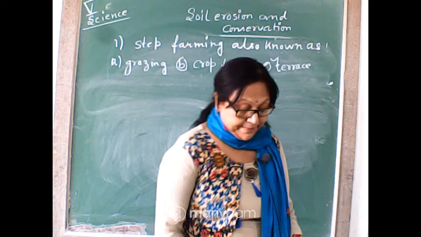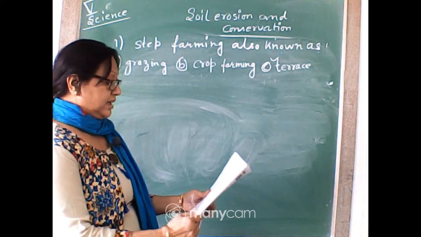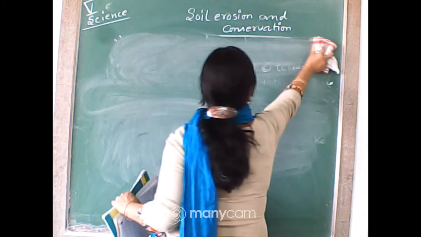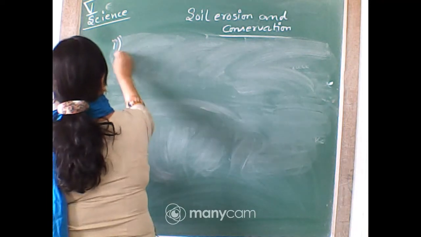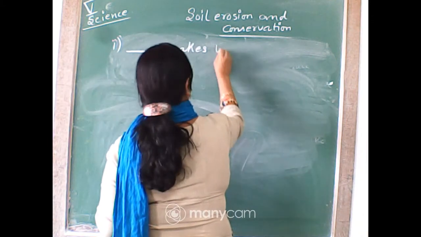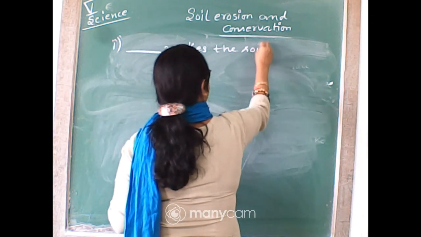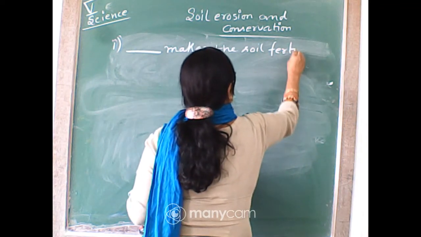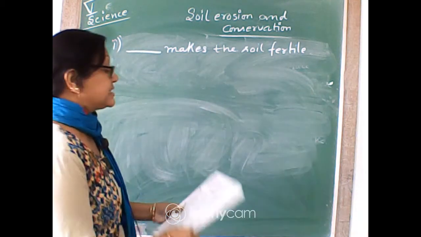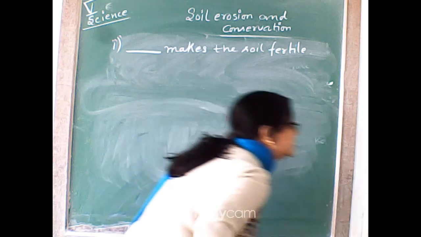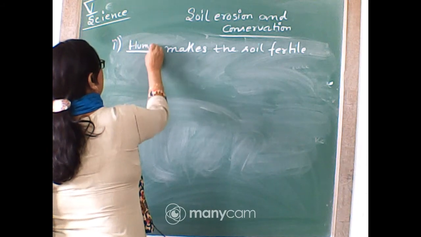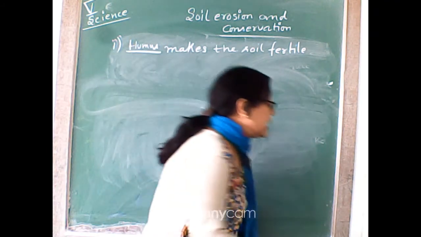It is humus. Now I'll ask you, dash makes the soil fertile. Which is the thing which makes the soil fertile? Yes, it is the correct answer. Who gave it first? Archishman gave it again. It is humus. But Archishman, don't write the answer before I ask the question.